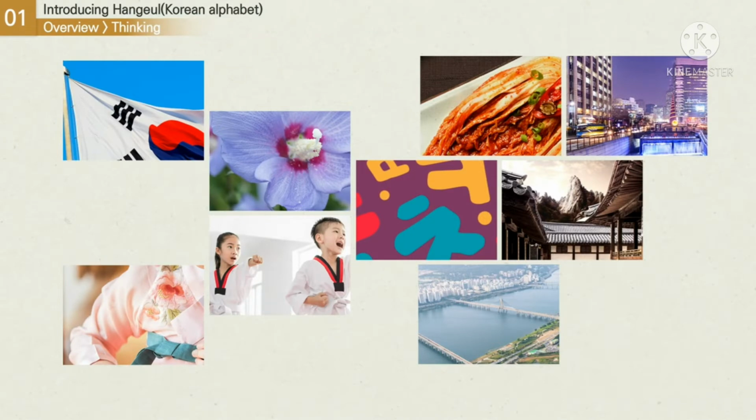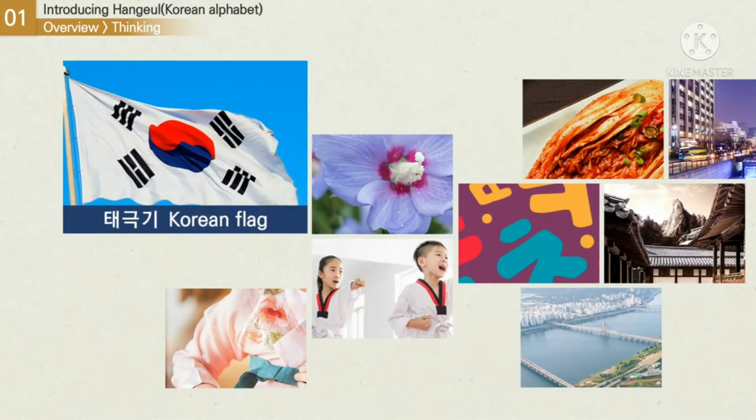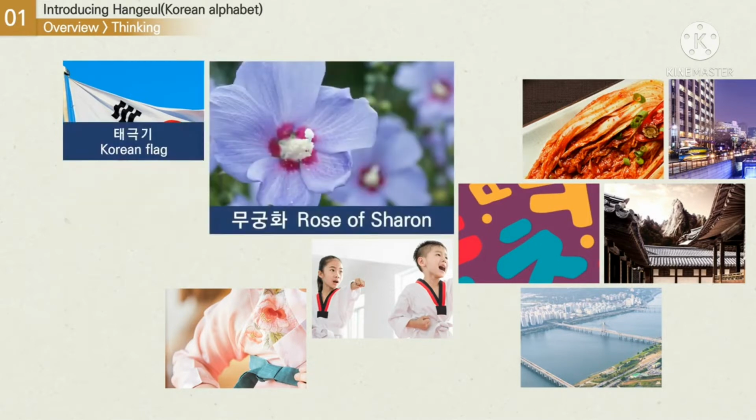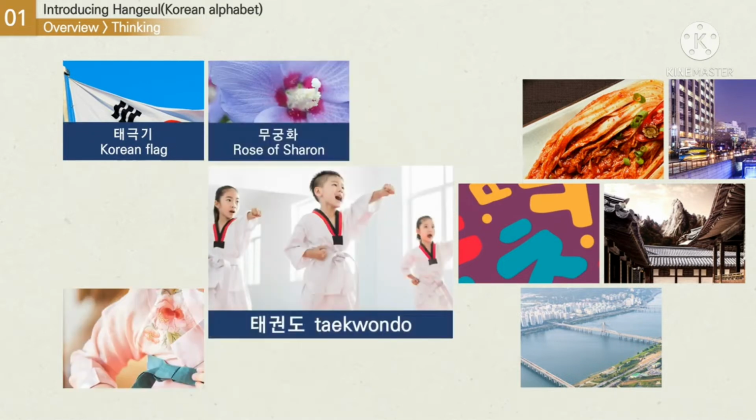Next, in these photos, we will show you some things that represent Korea. I'll explain them one at a time. This is the Taegukgi, the South Korean flag. This is the Mugunghwa, Korea's national flower. Taekwondo is Korea's national martial art.